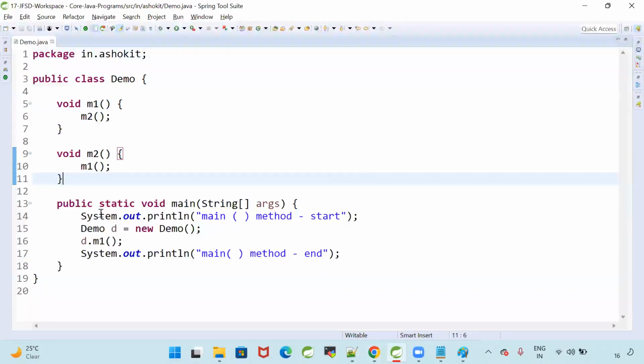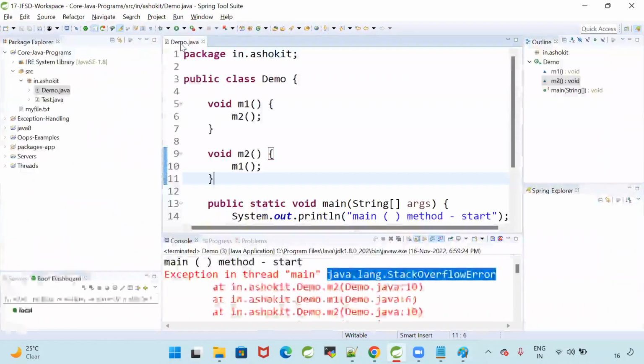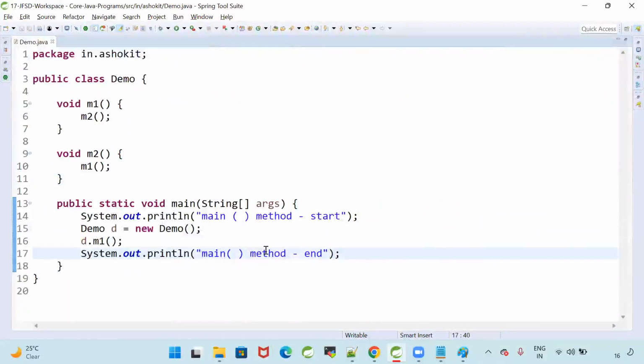So in graceful termination, whenever we get an exception, we can control that exception, right? But for out of memory errors, some errors we cannot control. When you get out of memory error, there is nothing to execute. The program will stop there only. A few errors we cannot control, right?